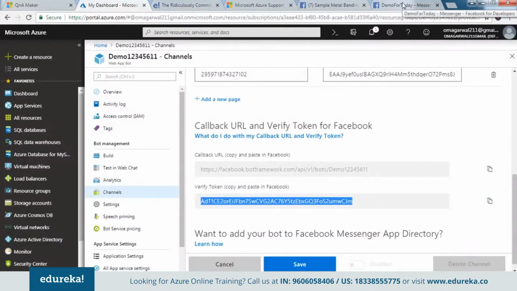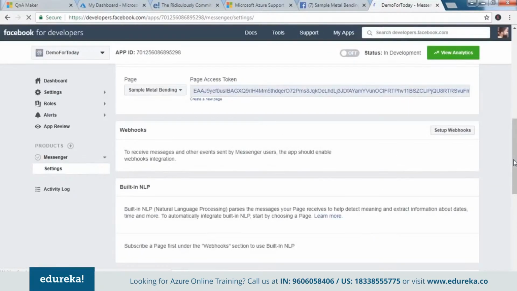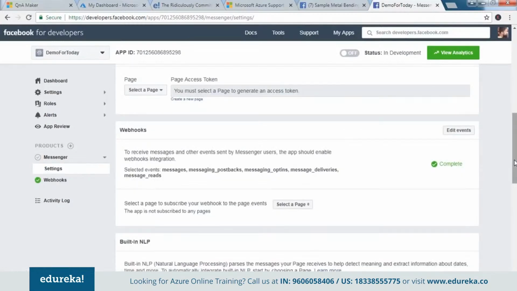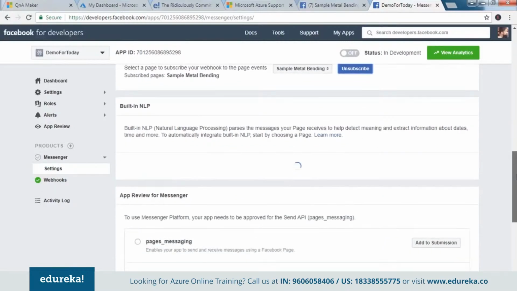Copy. Again, I paste it here. And these are the subscription fields that I need to respond. So I say verify and save. There you go. Select a page here. Again, sample metal bending, subscribe. So my webhooks are done now. My next job is NLP.